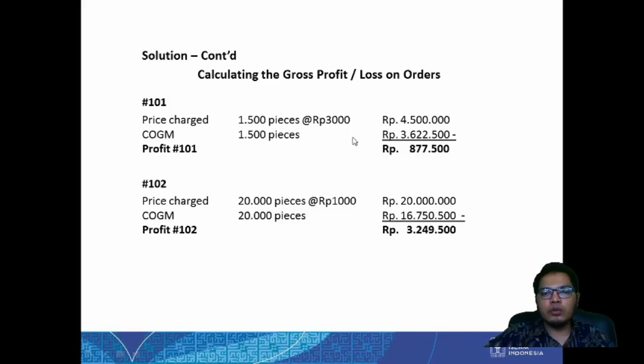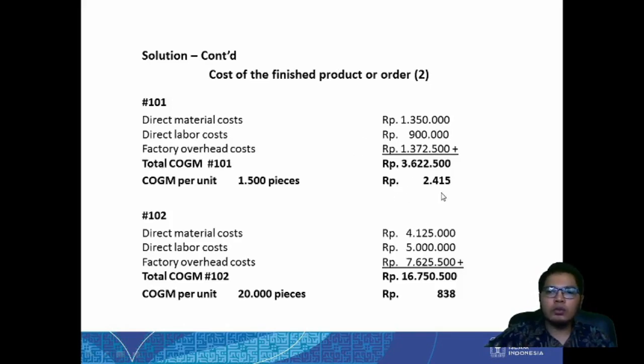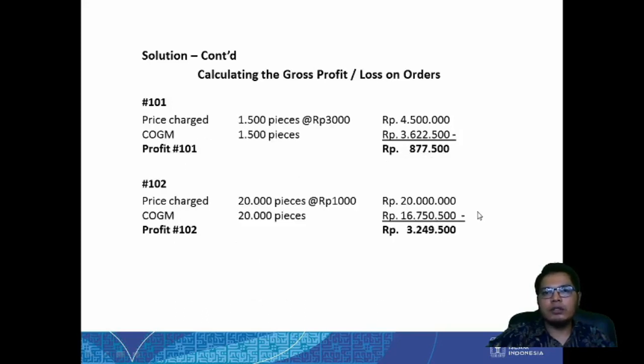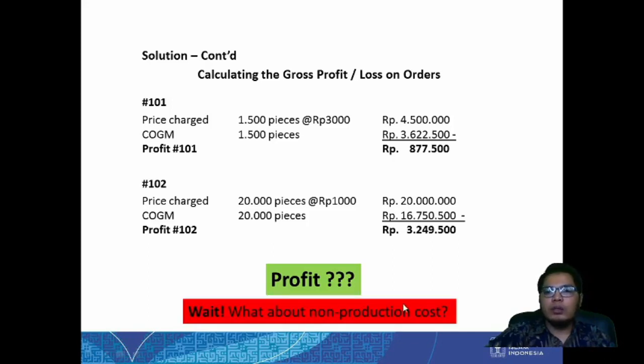from here we can also know, we sell them at 3,000 rupiah and we sell this one at 1,000 rupiah. So we should be making a profit from this kind of scenario, for this order. So are we actually making a profit then? Wait, what about the non-production costs?